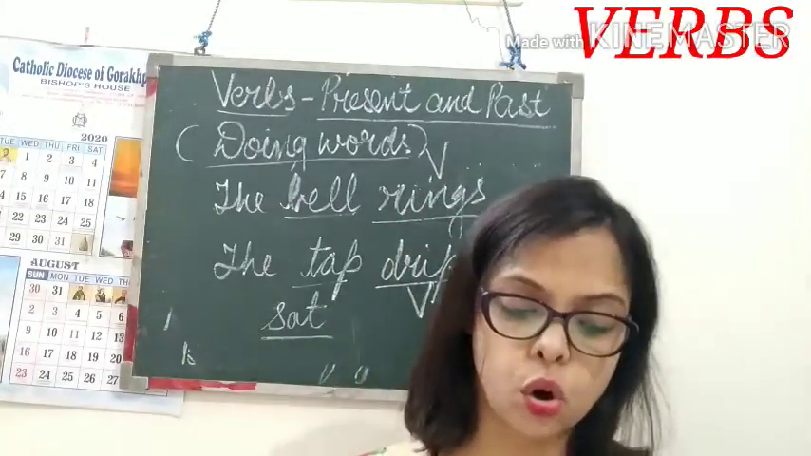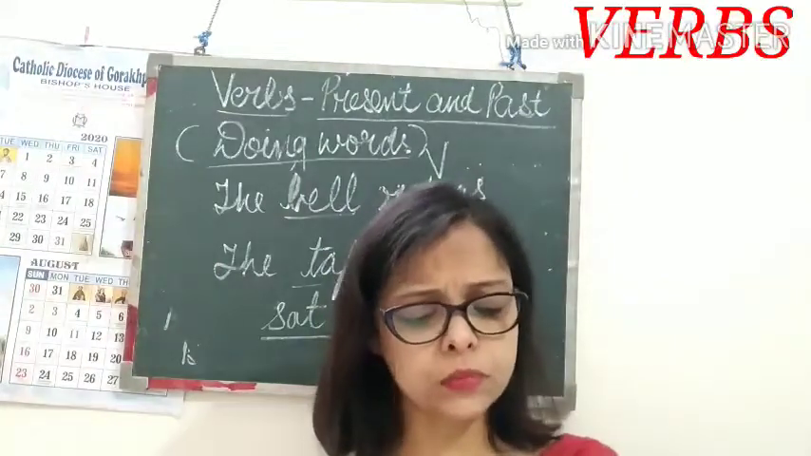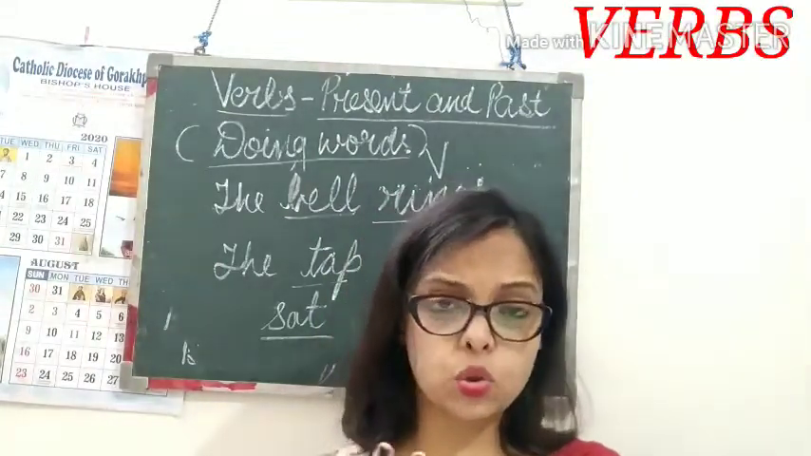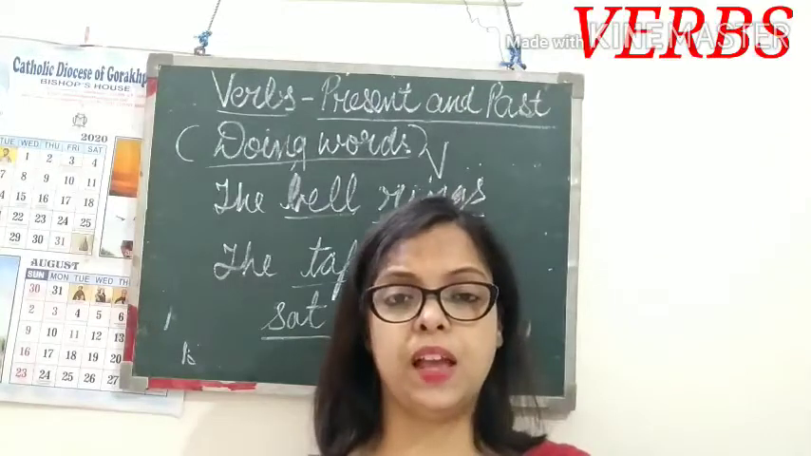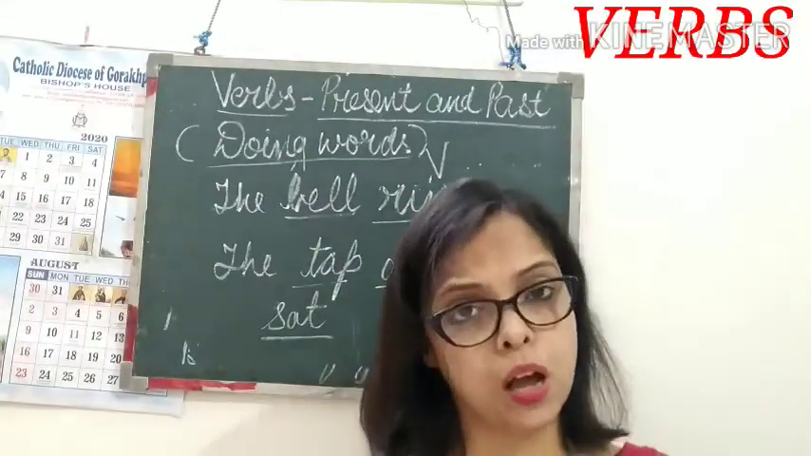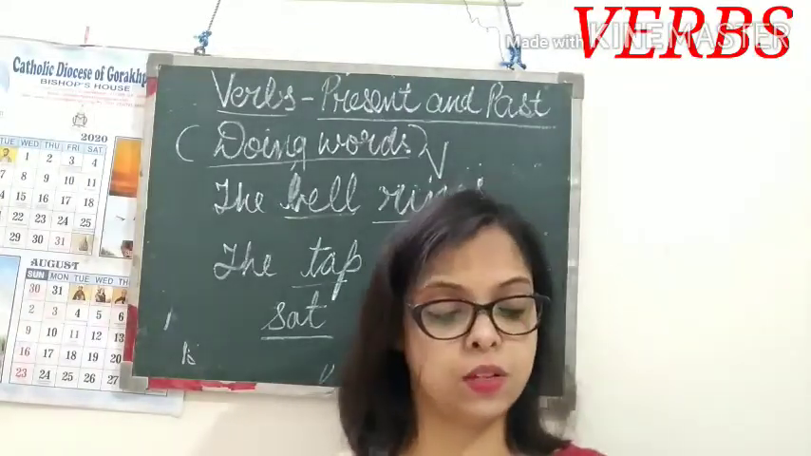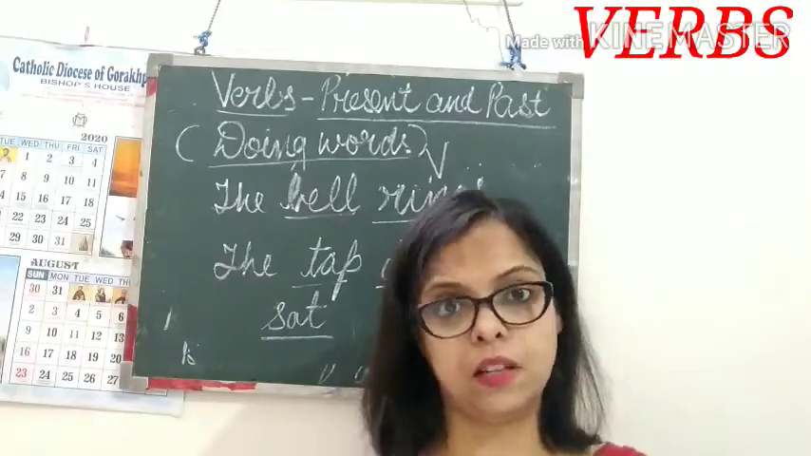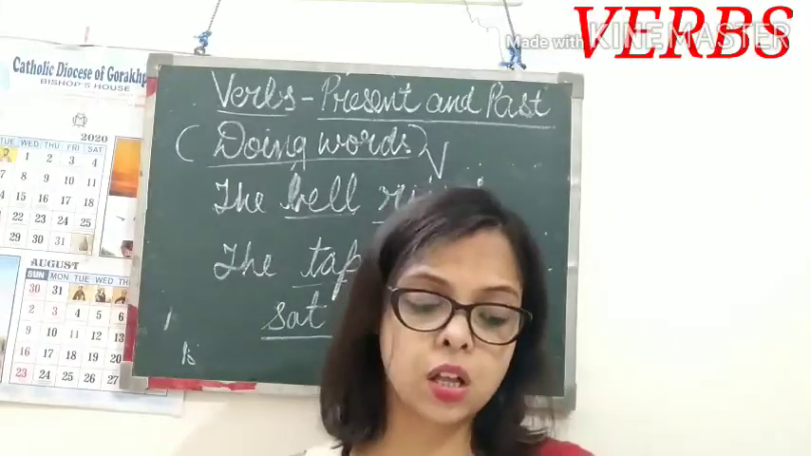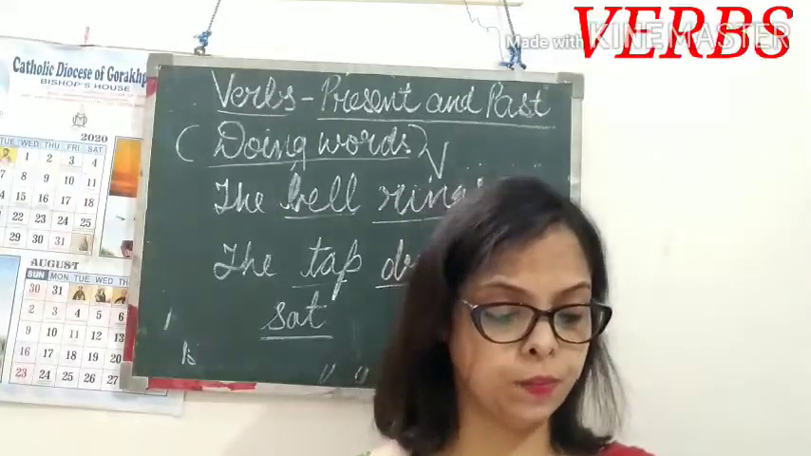Ragini lost her doll and cried all day long. Now here again two verbs are there. First action done by Ragini is losing the doll, khona. It is also showing some action. So lost is a verb, and cried. Crying is also an action. So lost, cried. There are two verbs here.